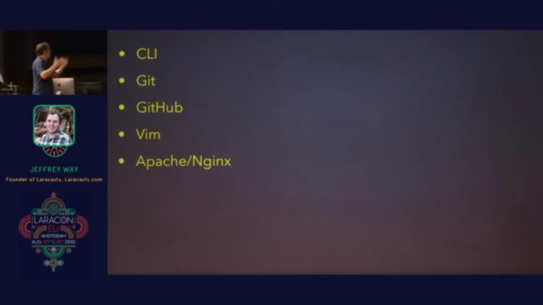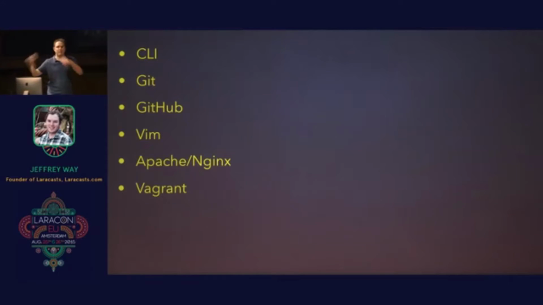Okay, next. Well, Apache, Nginx, what's the difference? You're probably going to end up using both, so make sure you figure that out. And then what about when it comes to building up servers, right? That's kind of confusing. We want a virtual machine. This is hard. I don't know what I'm doing. Why don't we figure out Vagrant?